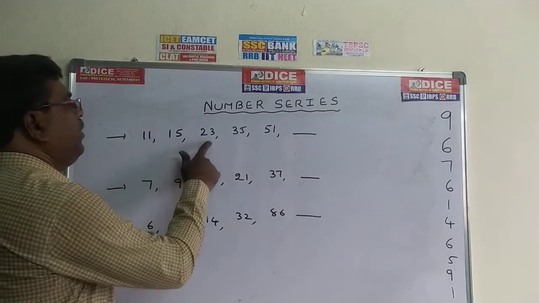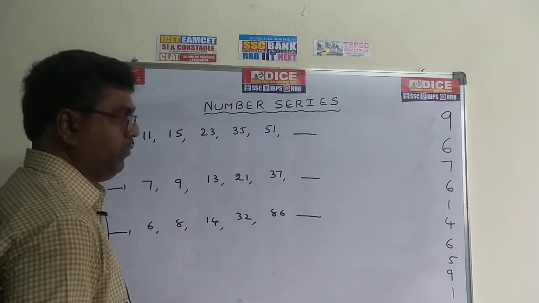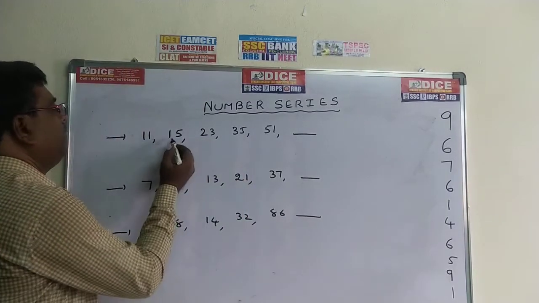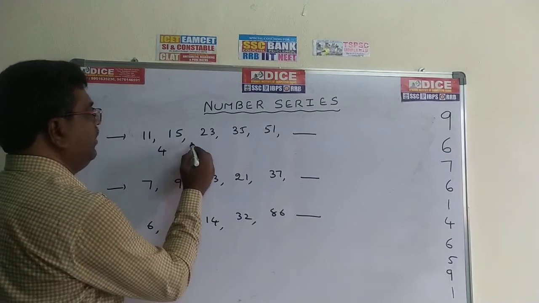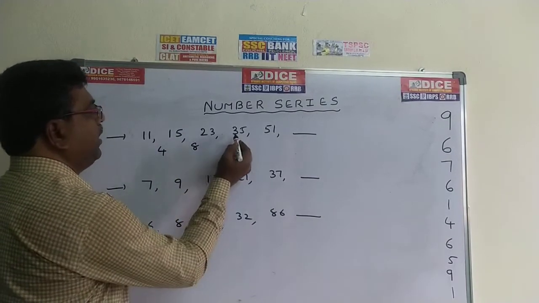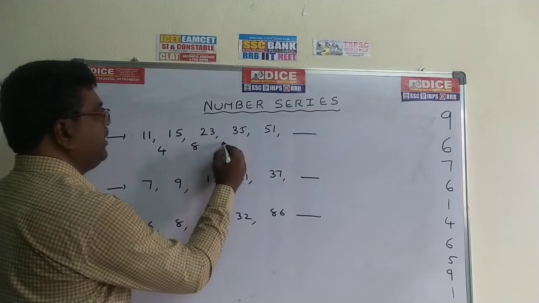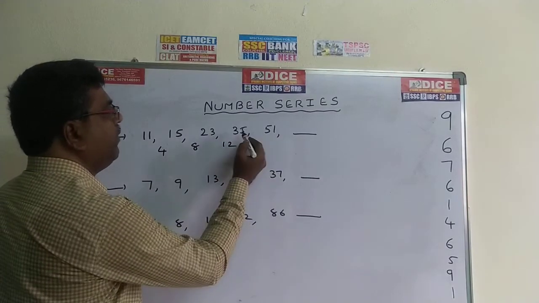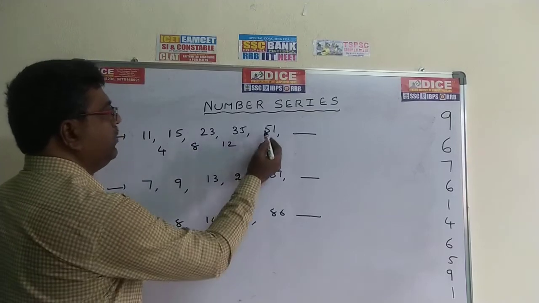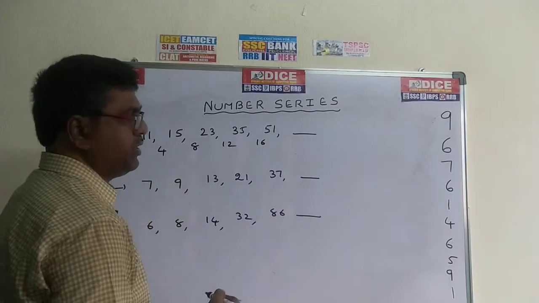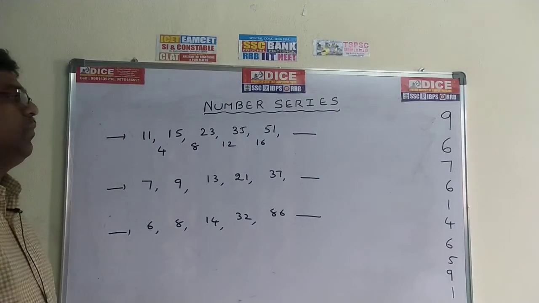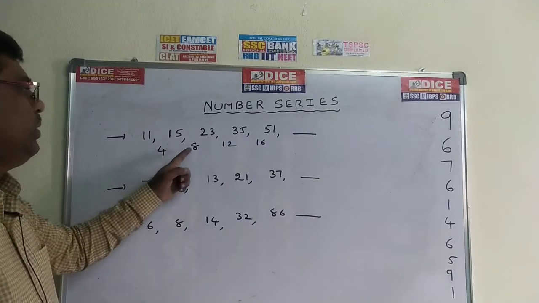11, 15, 23, 35, 51. Find out the difference, you can get an idea. 15 minus 11, the value is 4. 23 minus 15, the value is 8. 35 minus 23, the difference is 12. 51 minus 35, the difference is 16. So the differences here, observe, are 4, 8, 12, 16.